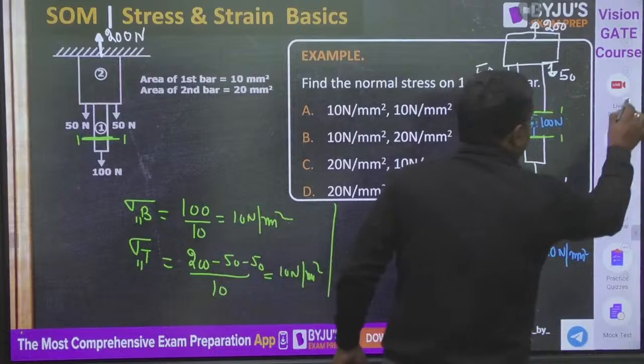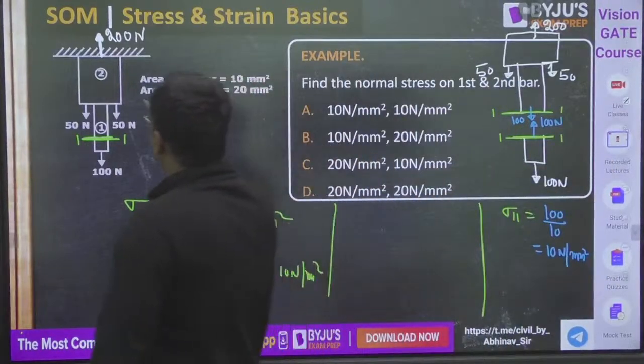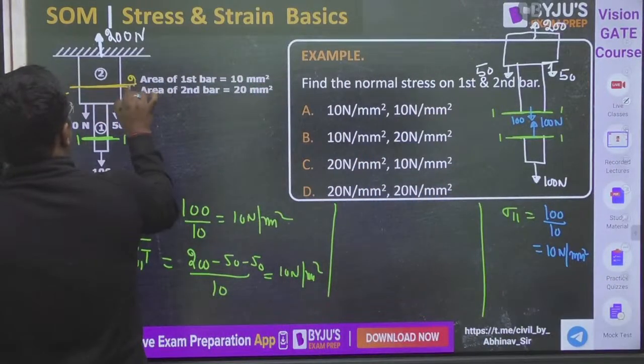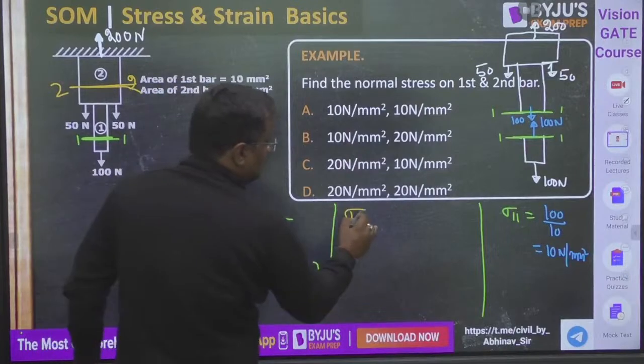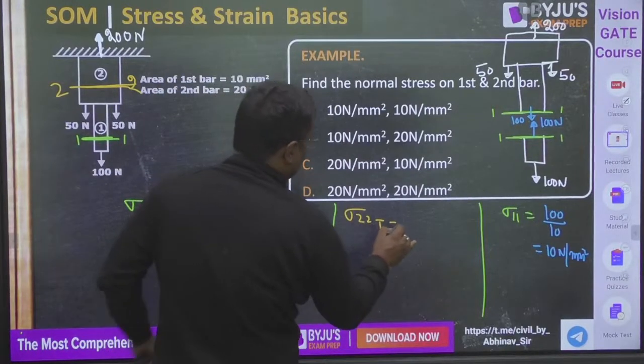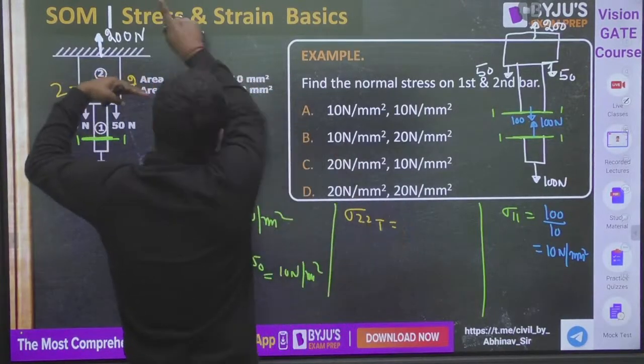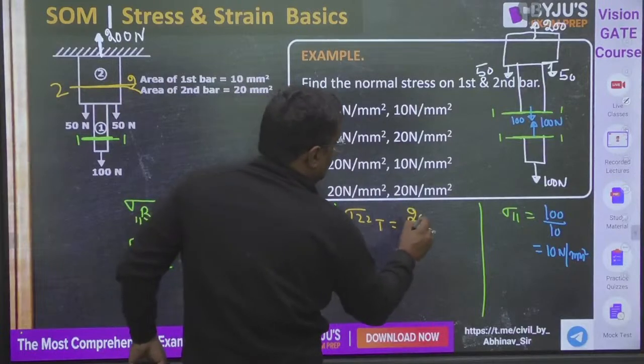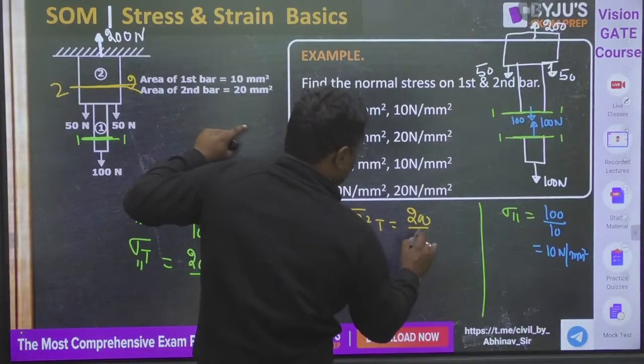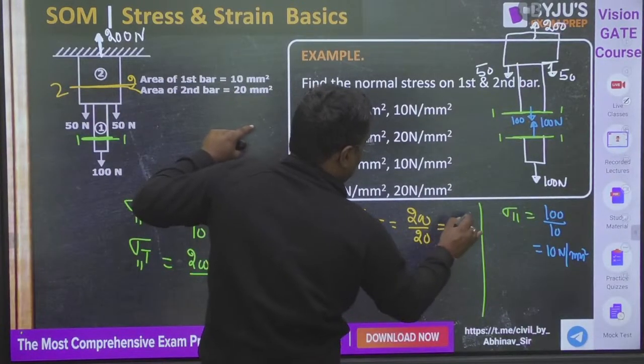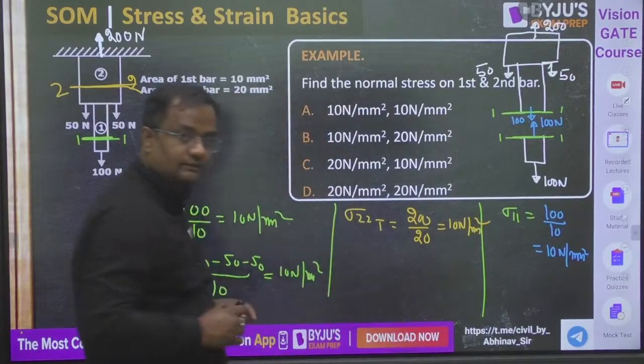Now guys, at section 2, I'm not doing like that now. Sigma 2, so let us see from top. Cut a section here, from top only one force going away. Going away is positive, 200 by area 20, that is 10 Newton per mm square.